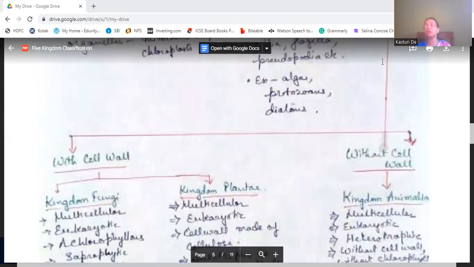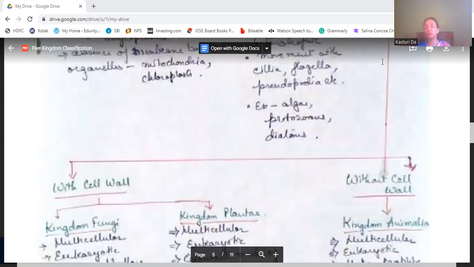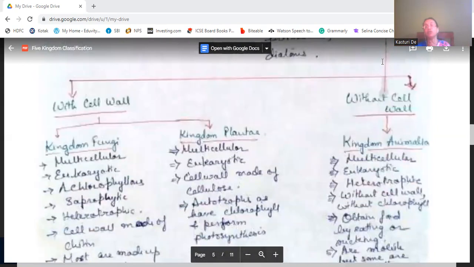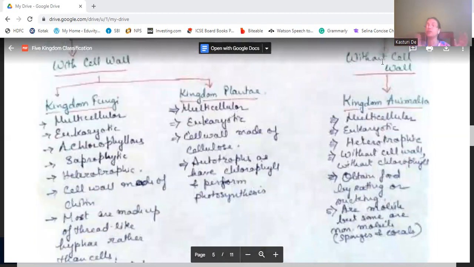These are divided into two groups, that is with cell wall and without cell wall. With cell wall are again divided into two kingdoms, kingdom Fungi and kingdom Plantae. So fungi has been separated out from the kingdom Plantae.